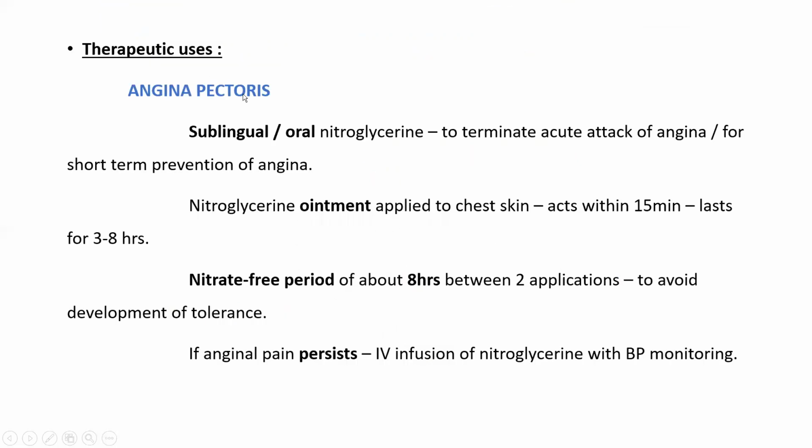Then therapeutic uses, first one, angina pectoris. For angina pectoris, we can give sublingual or oral nitroglycerin to terminate the acute attack of angina or for short-term prevention of angina. The nitroglycerin ointment is also available. It is applied to the chest skin. It will act within 15 minutes and last for about 3 to 8 hours. Then a nitrate free period of about 8 hours between two applications to avoid the development of tolerance.